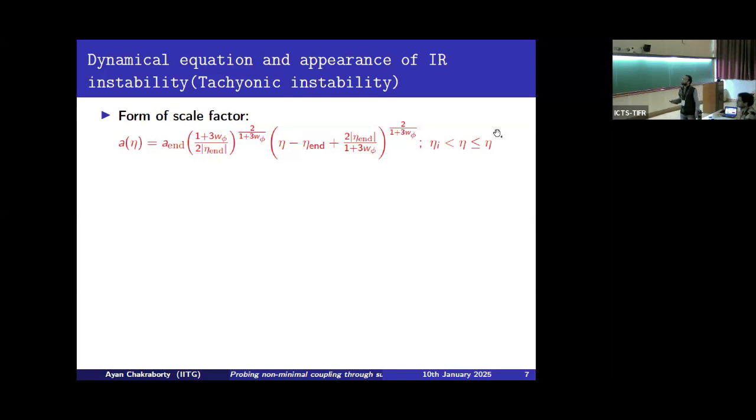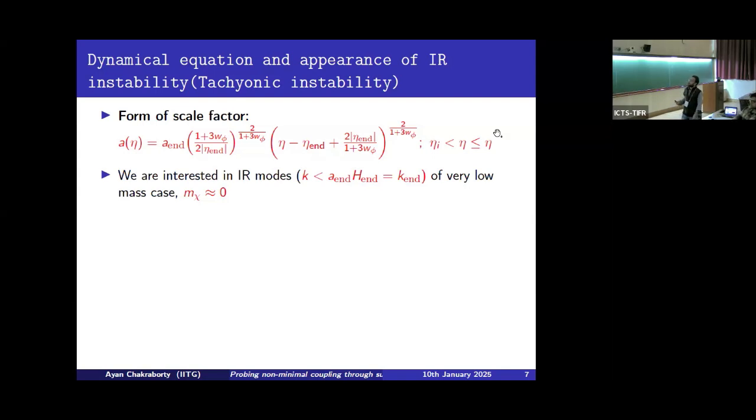So this is the general form of the scale factor, where omega phi is the equation of state parameter, and varying this equation of state parameter from 0 to 1, we can have the different evolutionary form of the scale factor in the post-inflationary phase, and substituting omega phi equal to -1, we can have the de Sitter-like evolution during the inflation phase from this particular form of the scale factor.